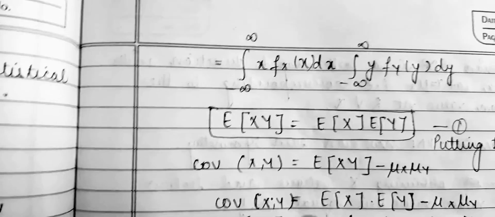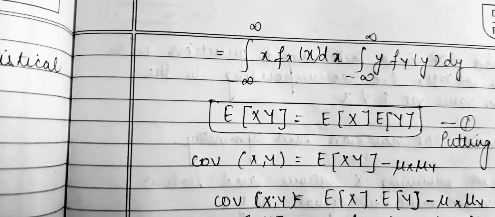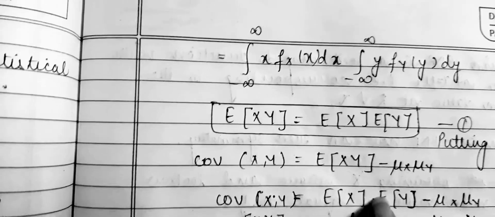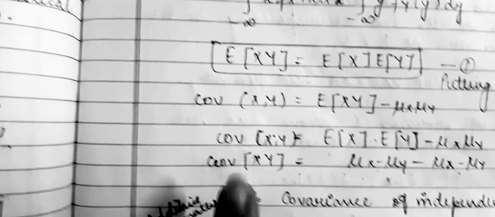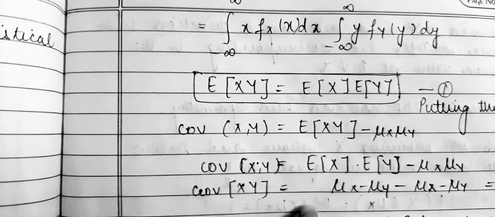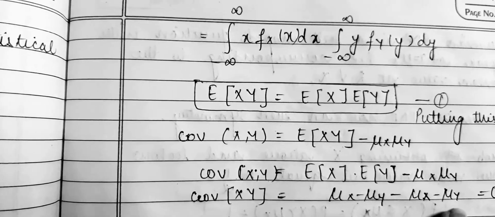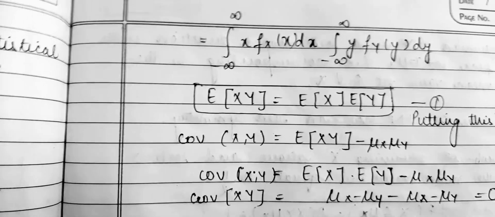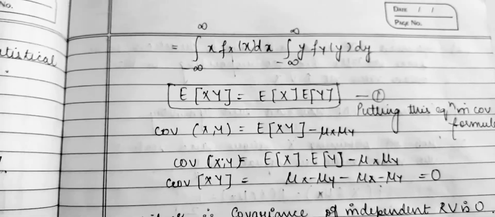Now we can say that mu x, that is the mean, is equal to the expectation of x, and the same expectation of y will be your mu y. So we can say that covariance of xy is equal to mu x mu y minus mu x mu y. So it gets cancelled and we get the answer as 0. So we can say that the covariance of independent random variables is equal to 0.